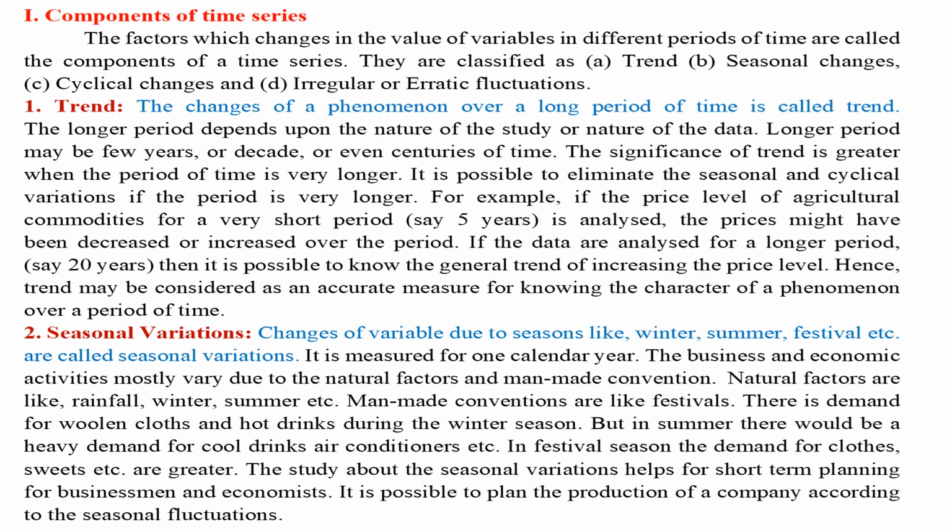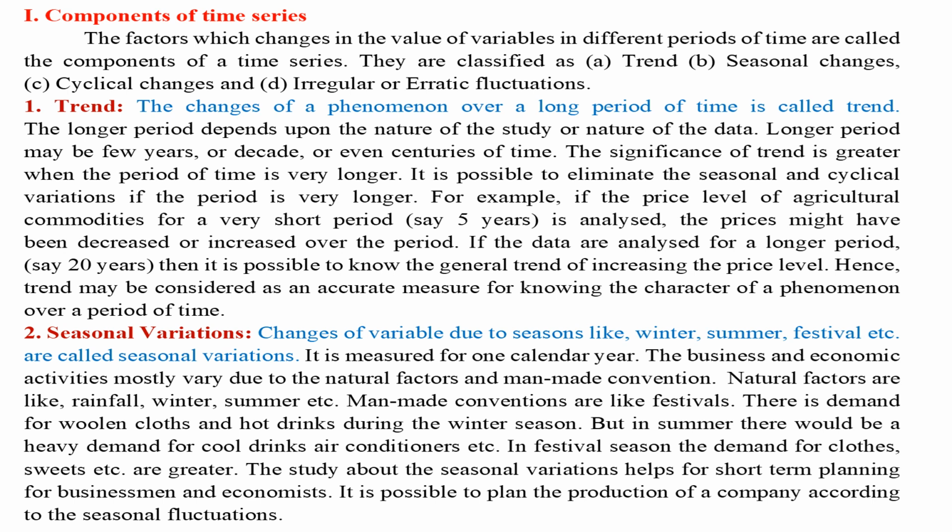Components of time series. The factors which change the value of variables in different periods of time are called the components of a time series. They are classified as A, trend, B, seasonal changes, C, cyclical changes, and D, irregular or erratic fluctuations.